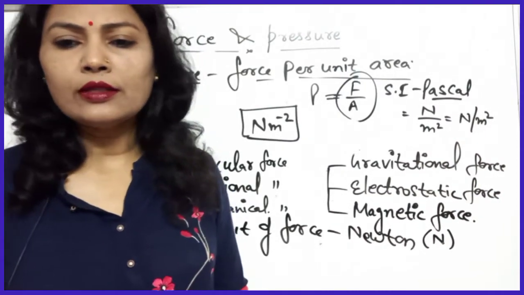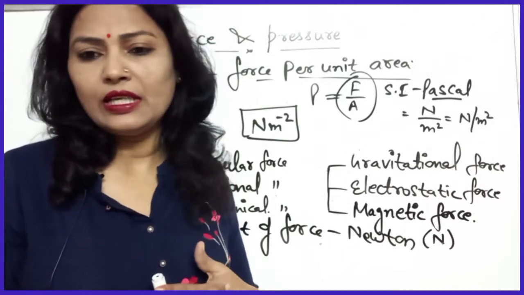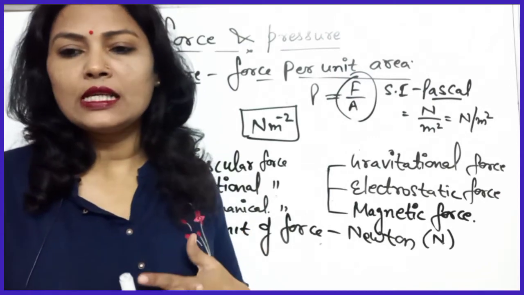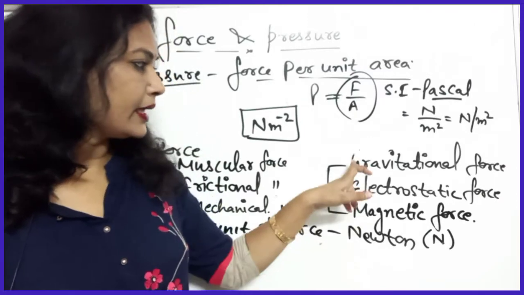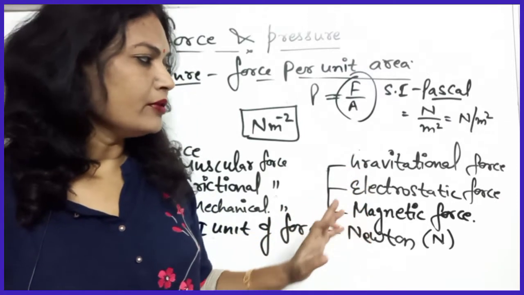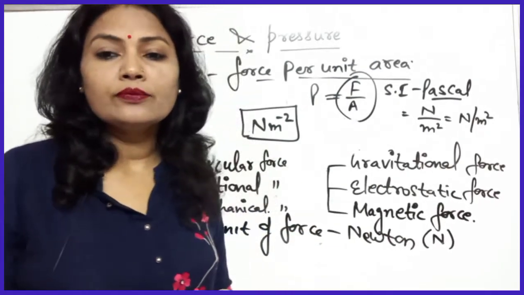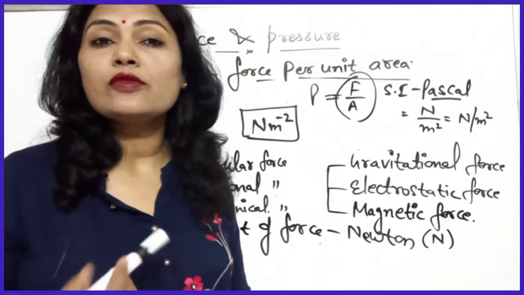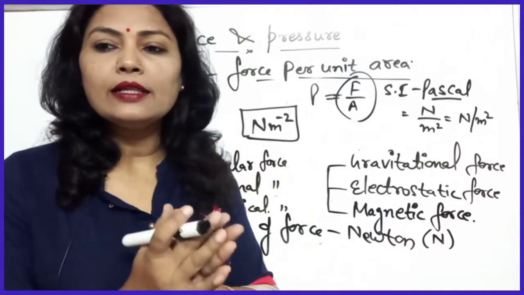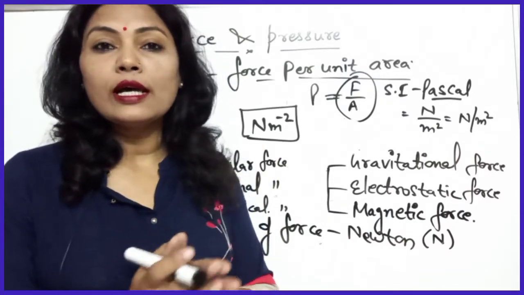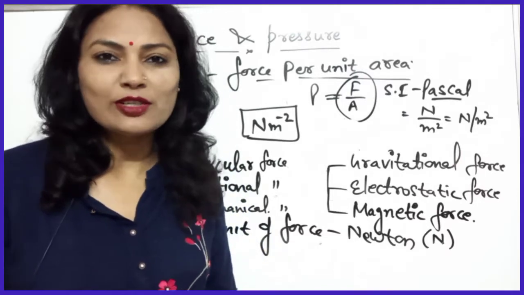If the bodies, or the 2 objects, are not physically in contact with each other, then the force is said to be non-contact force. So that are magnetic, gravitational, electrostatic forces. So these are the non-contact forces. Okay, and last there will be the atmospheric pressure. What is atmospheric pressure? The pressure exerted by the weight of air on an object, or the pressure which is exerted by the atmosphere. So that is atmospheric pressure.